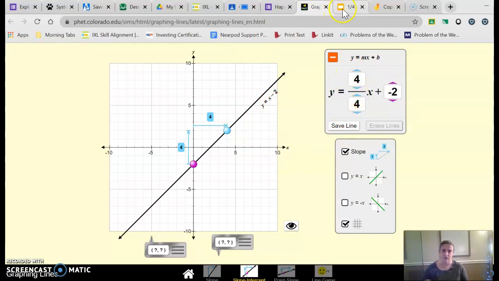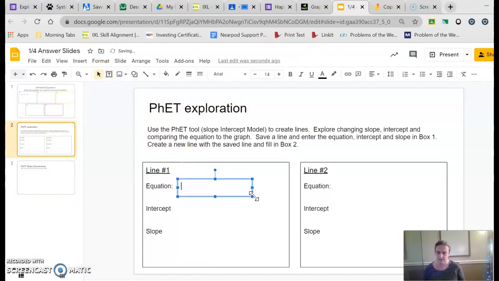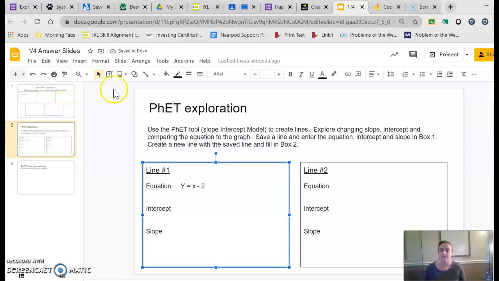But I can take either one, and I would come here, and I'd say, all right, I picked it. My equation is y equals x minus 2. And then I remember my intercept is the number that's being added at the end. So that's negative 2. And my slope is what's multiplying x. So that would be 1. And I'm done with the first box.